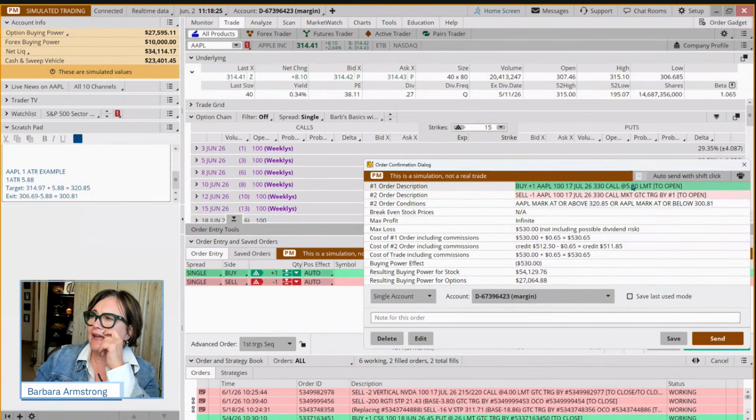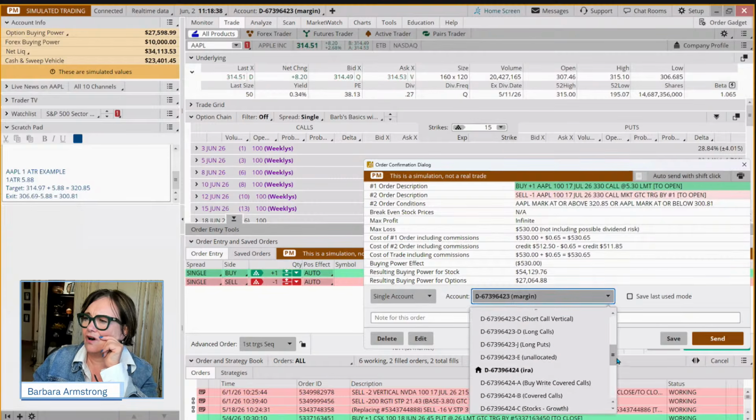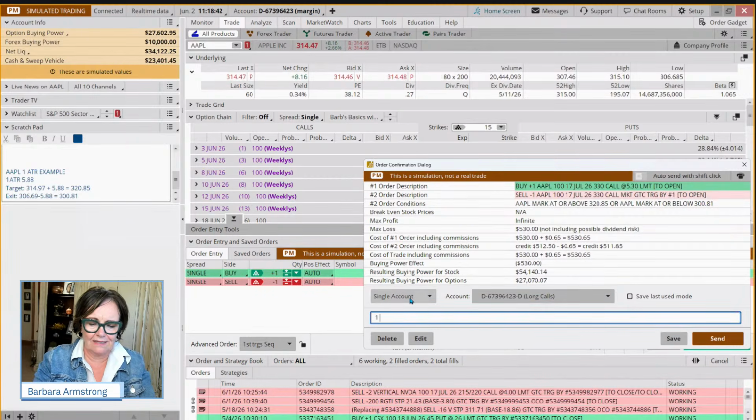So I want to buy a call on Apple. How much am I risking? $530. I want to exit if it goes above 320.85 or below 381. I'm going to put this in my long call group, and I'm going to note that this is a 1 ATR trade. It's got a 1 ATR target.